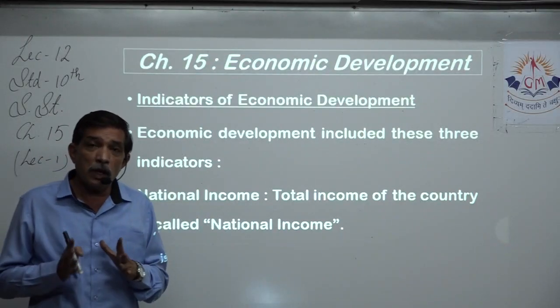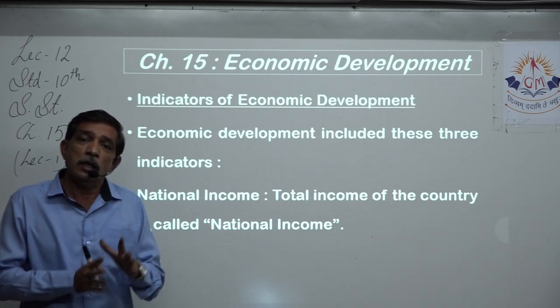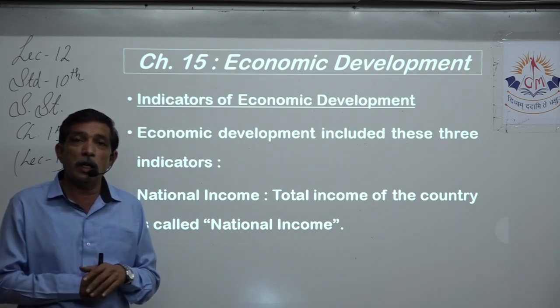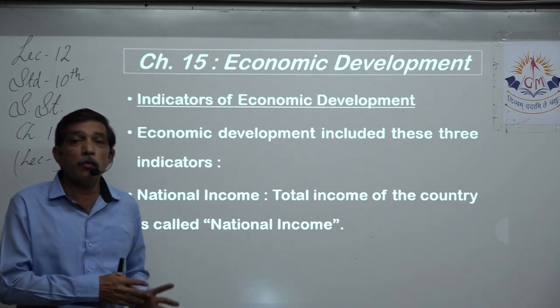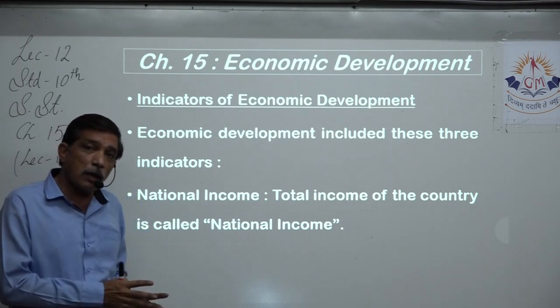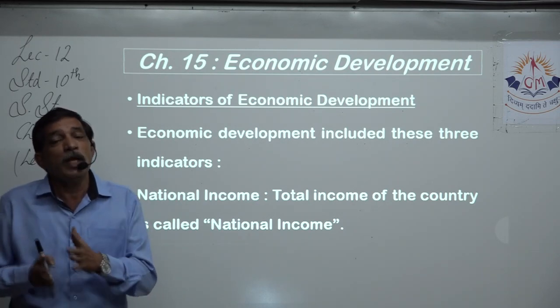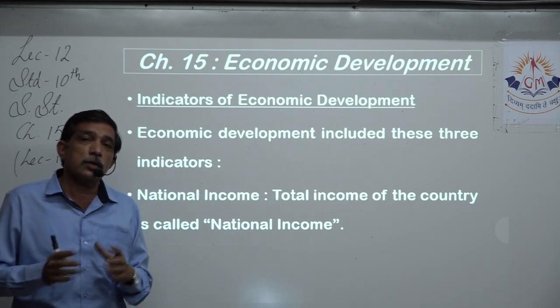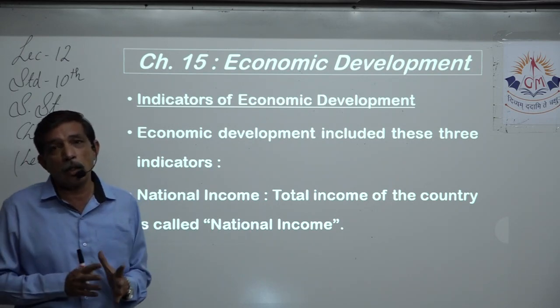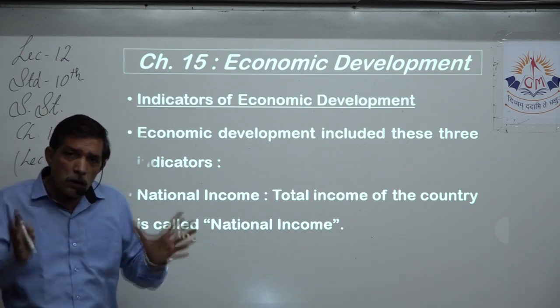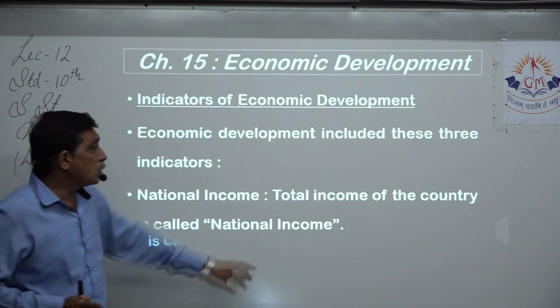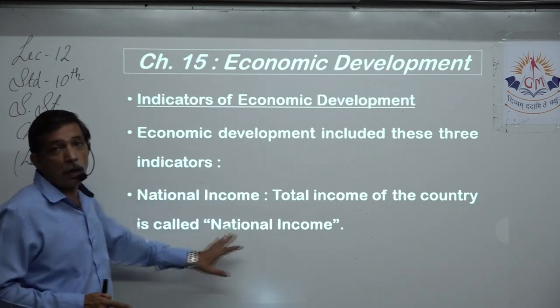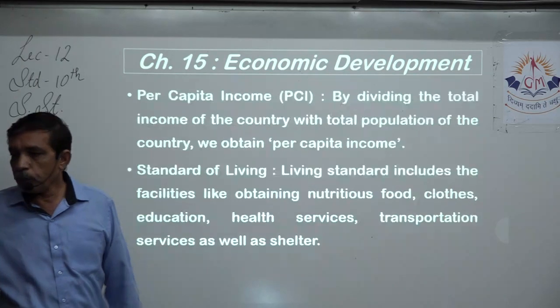Whether a farmer is earning say 1 lakh rupee per year, yes, that is his income. A businessman is earning 1 lakh rupee per year, that is his income. And a family is doing some job service and earning 1 lakh rupee per year. Put all of the income together, total income of the country, that is called national income.